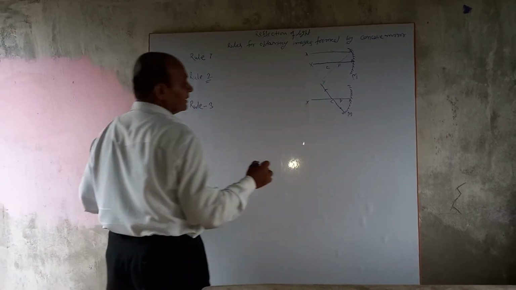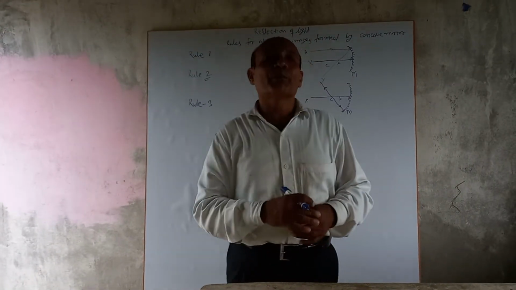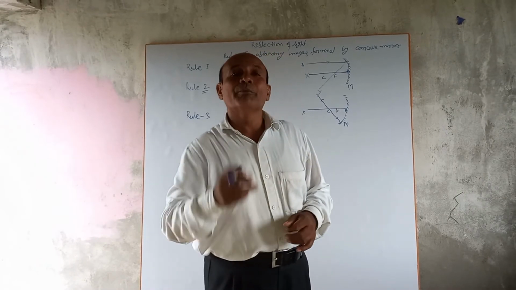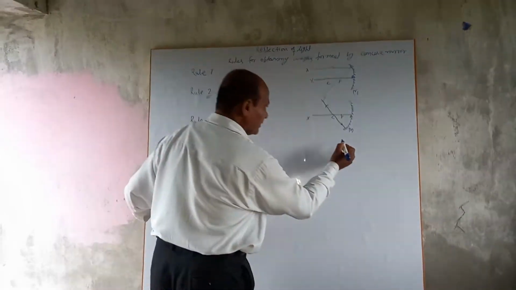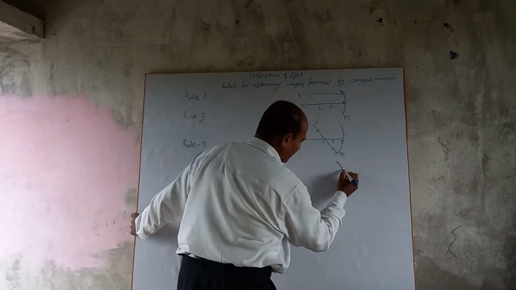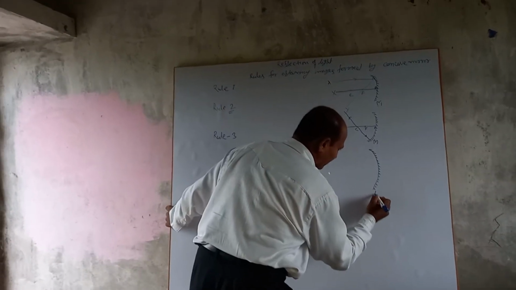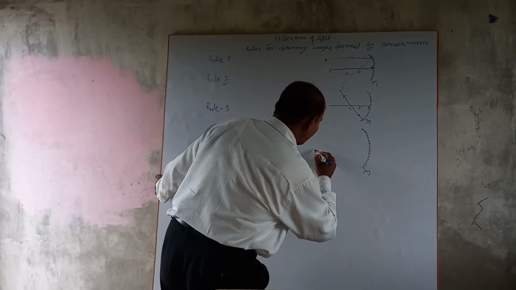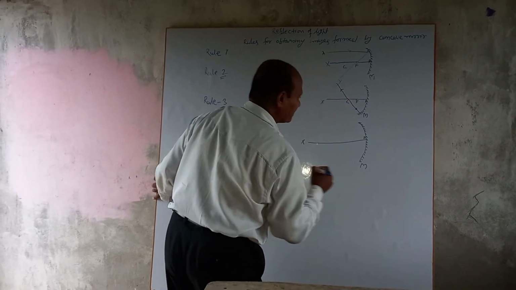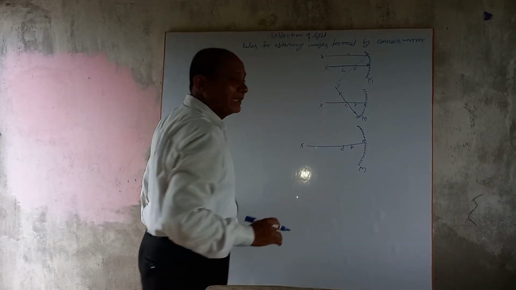Rule 3. The incident ray which is passing through the principal focus, after reflection becomes parallel to the principal axis. Suppose M is a concave mirror. XP is the principal axis, F is the principal focus, and C is the center of curvature.